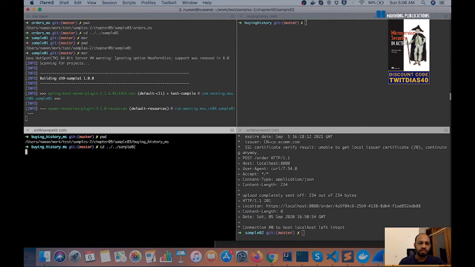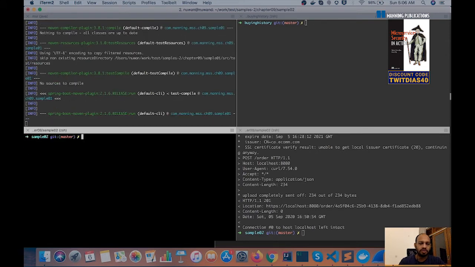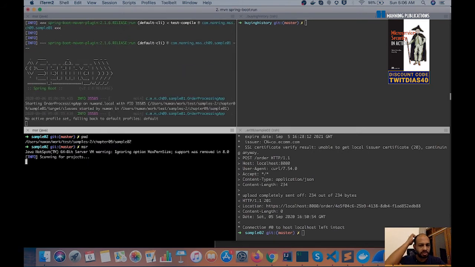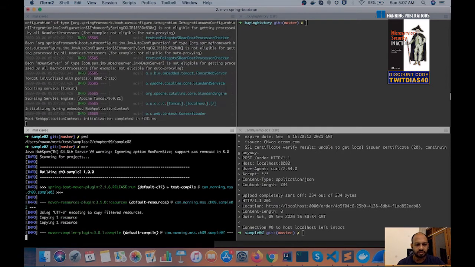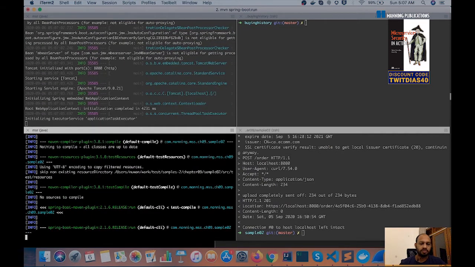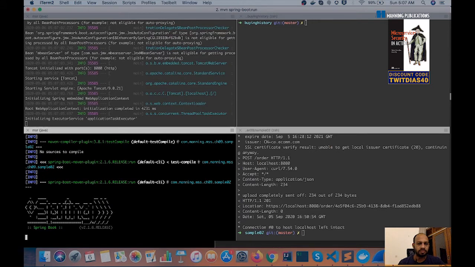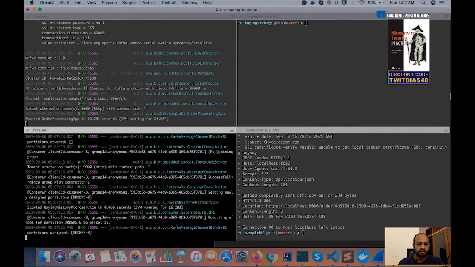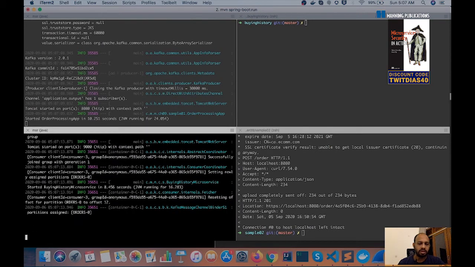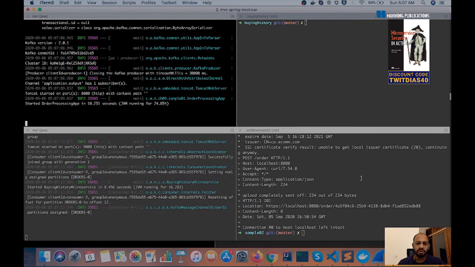And in sample 2, we have the buying history microservice, so let's start that microservice as well. All right, looks like both our microservices are up and running.